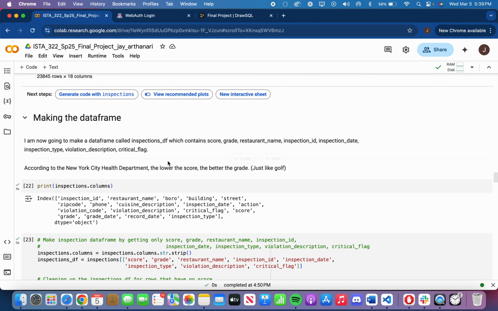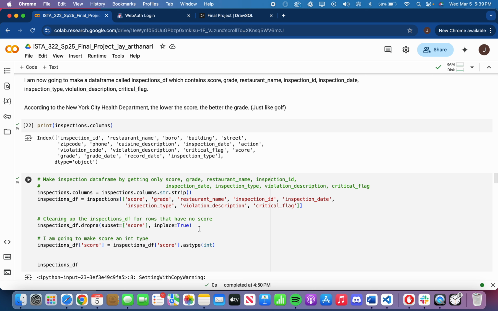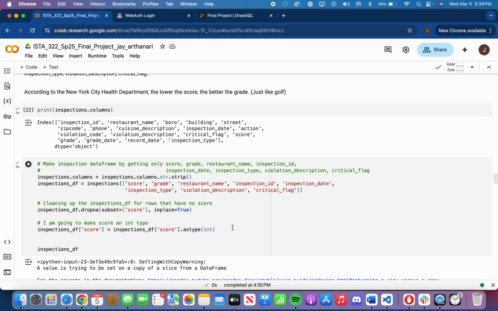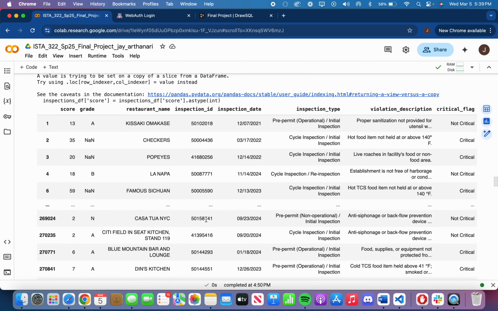Then I begin making the inspections data frame, which contains important inspection columns, such as score, grade, restaurant name, inspection ID, inspection date, inspection type, violation description, and critical flag. Because I'm comparing health score to Yelp ratings, if the restaurant does not have a score, I dropped it. And then here I noticed that the health grade is either inaccurate or doesn't have one. So here you can see 35 doesn't have a health grade. And here there's a score of 2 with a health grade of N.